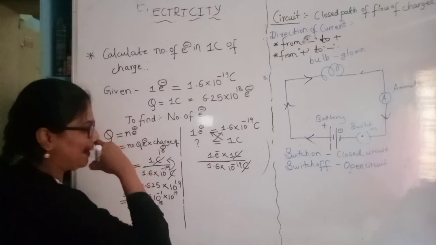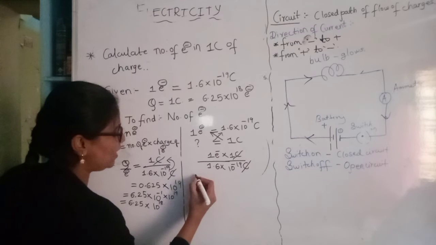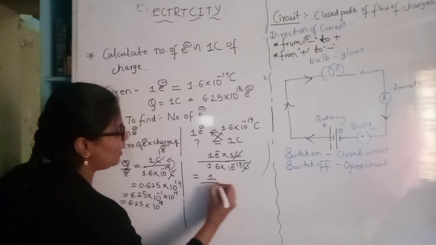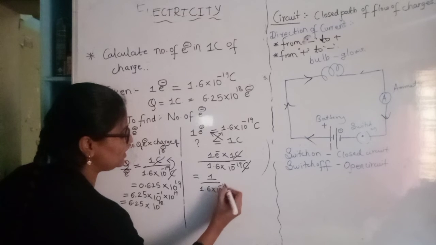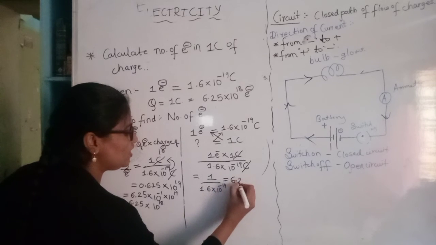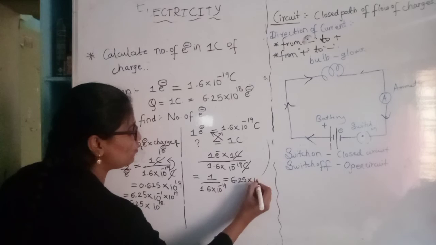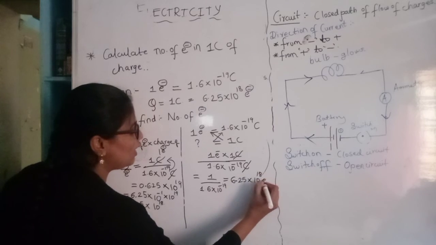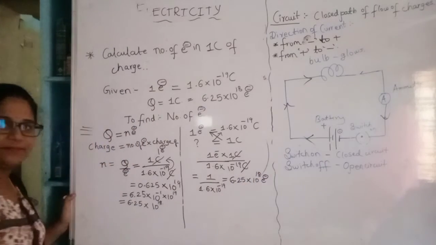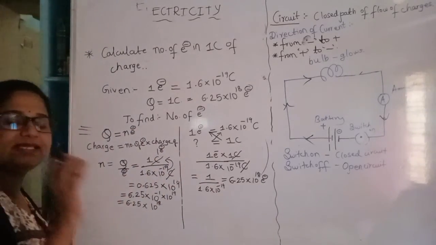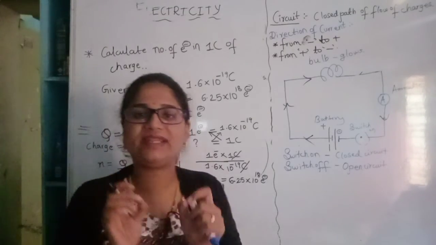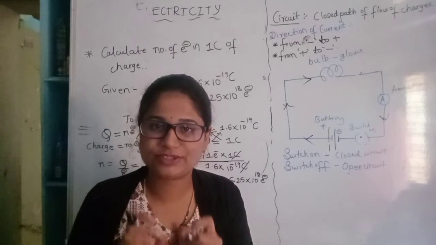Coulomb gets cancelled. 1 into 1 is 1. So again it comes 1 by 1.6 into 10 raised to minus 19. When we solve it, we will get the same 6.25 into 10 raised to 18 electrons. So 1 coulomb of charge contains 6.25 into 10 raised to 18 electrons.